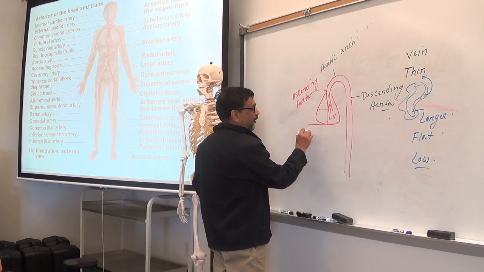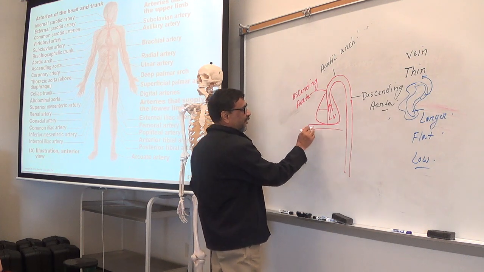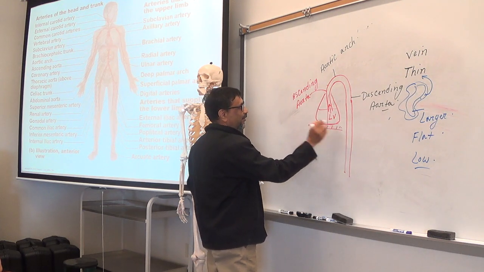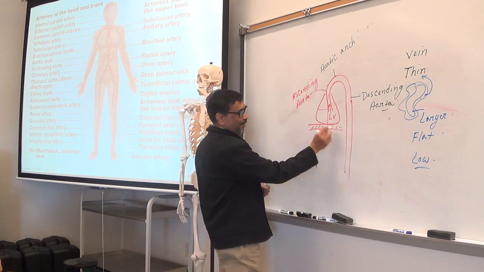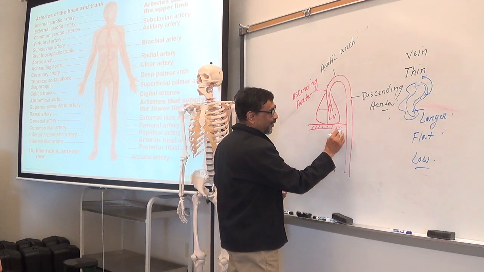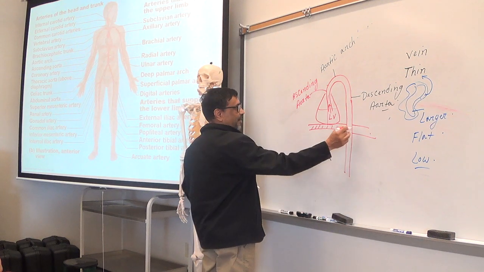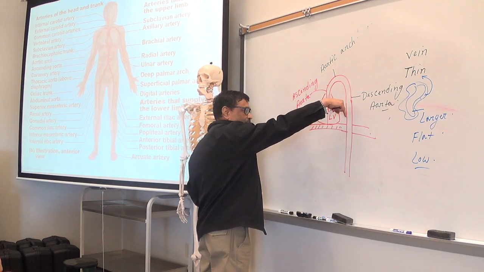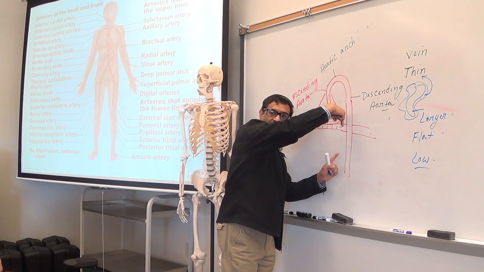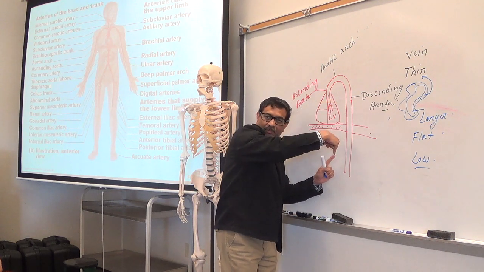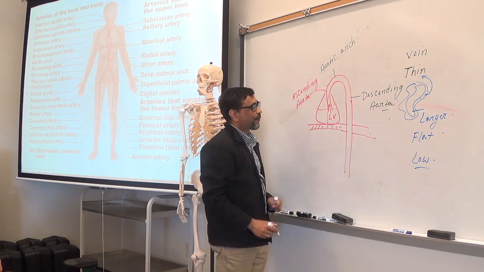Anybody remember heart rests on a flat muscle that is called what? Diaphragm. Very good. So this is the diaphragm, and diaphragm goes like this. So descending aorta pierces through the diaphragm. Make sense? Okay.